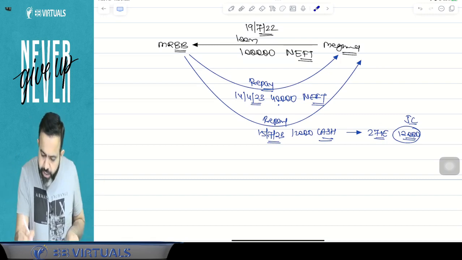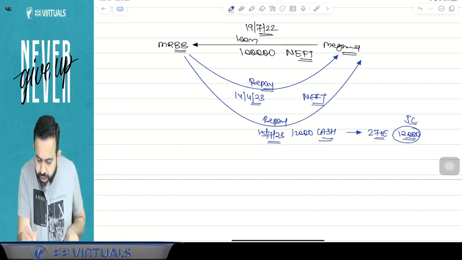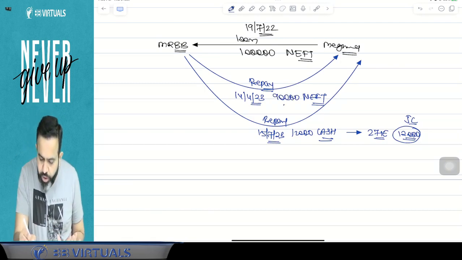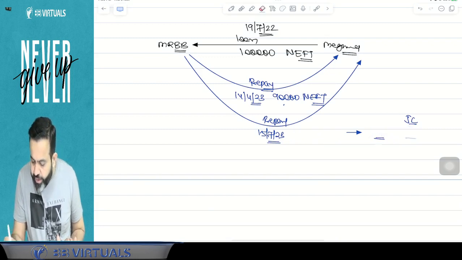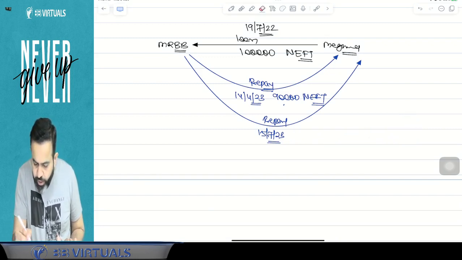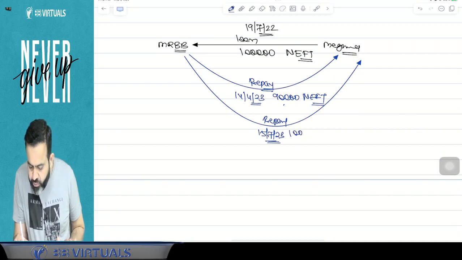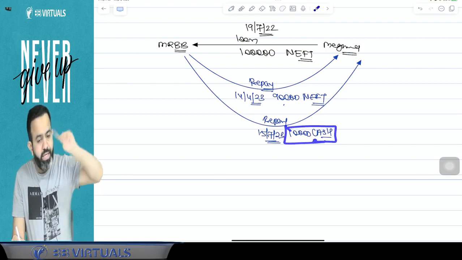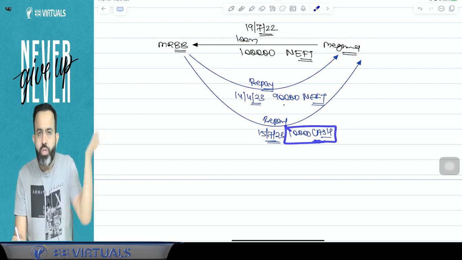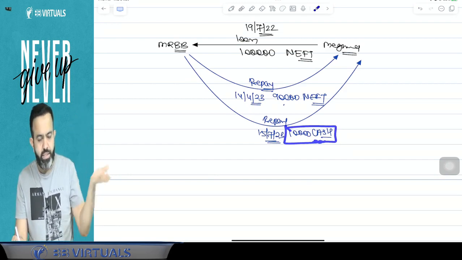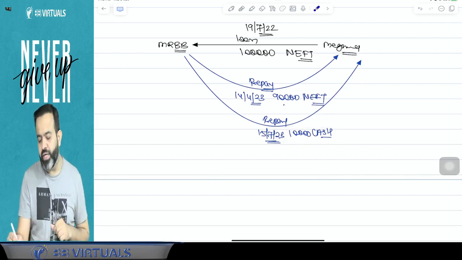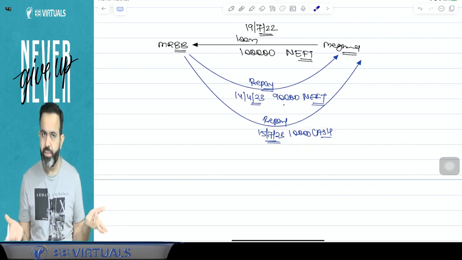But suppose for example, earlier you repaid 90,000 by way of NEFT. And now you are repaying 10,000 in cash. Now you are repaying 10,000 rupees in cash, then guys there is no violation, because at the time of repayment of this 10,000, is there any outstanding amount? Answer is no. So that outstanding amount will not be considered in the 20,000 limit. So guys, there is no outstanding amount now. So here there is no violation. Penalty is not applicable.